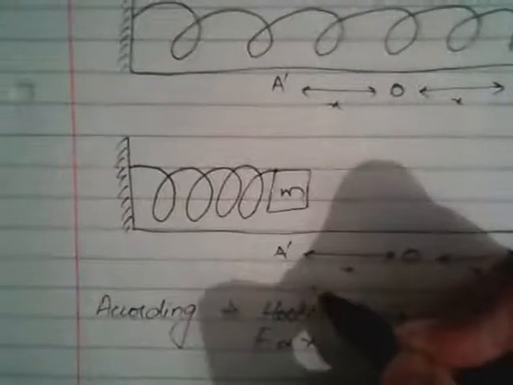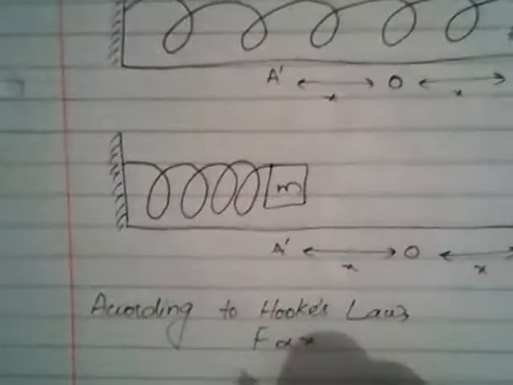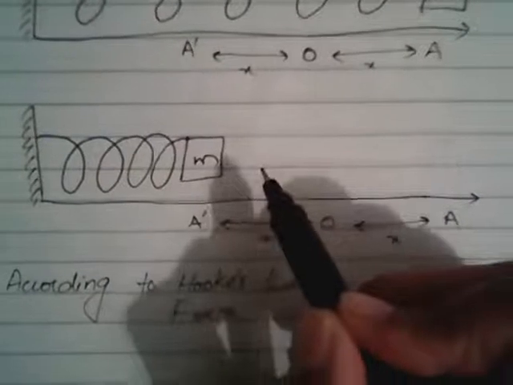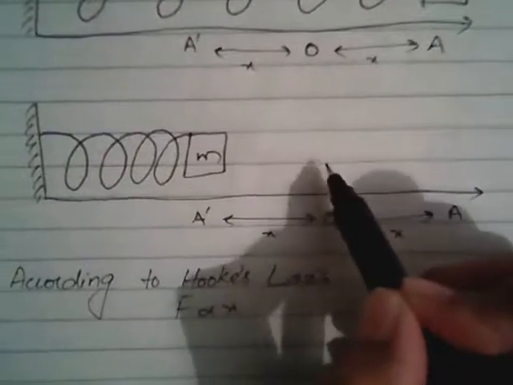And at point A prime, it will stop moving. But what happens when it stops moving? It will not just remain there forever. It will start moving towards its mean position. Why? Because the spring will start to release itself. It will start to come back to its original position.